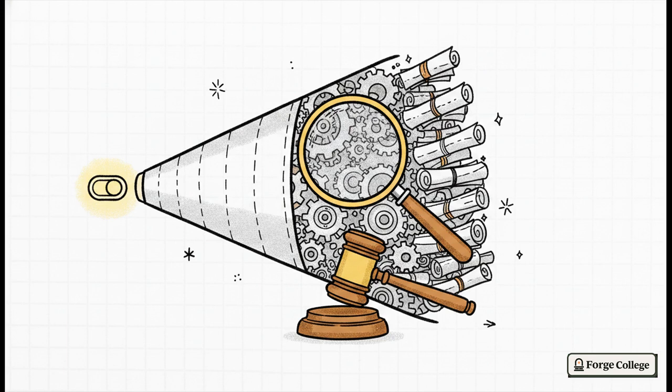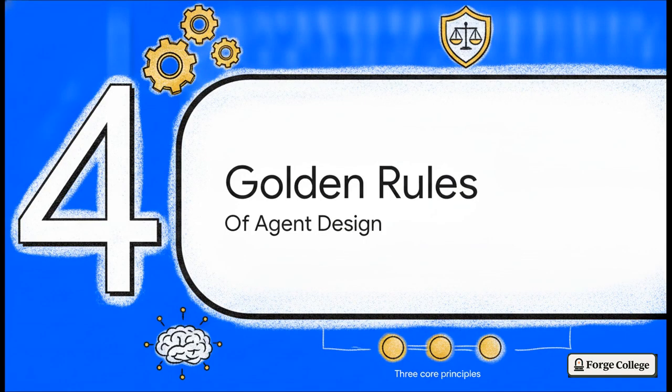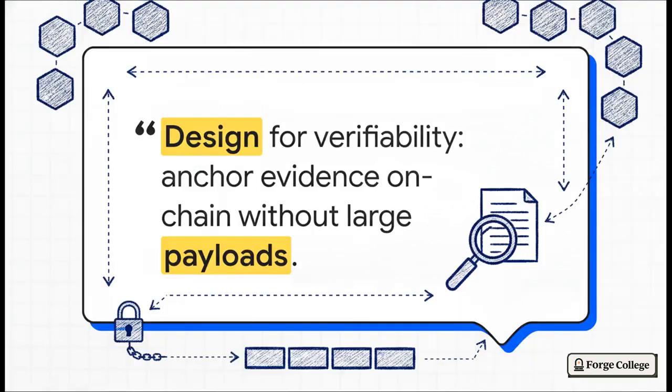It preserves total transparency, keeps transaction costs extremely low, and gives your governance body concrete, verifiable signals to act upon during a dispute resolution. All right, moving to Section 4, the golden rules of agent design. Let's take all of this and condense it down to 3 core principles. Rule number 1 is all about verifiability.